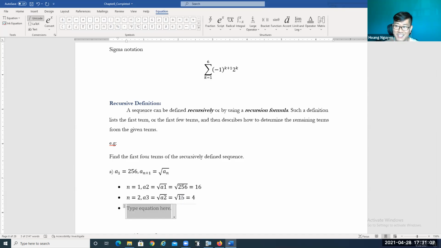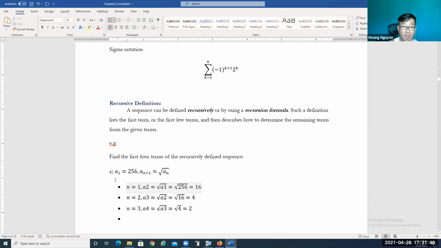Okay, got the concept? Yes, everyone? Now we're going to try when n is equal to 3. When n is equal to 3, we can calculate A4, right? Because when n is equal to 3, n plus 1 is 4. So A4 is equal to the square root of an, which is A3. And we know A3 is equal to 4. So it's the square root of 4, which equals 2. So now we have A1, A2, A3, and A4, the first 4 terms of this recursively defined sequence.